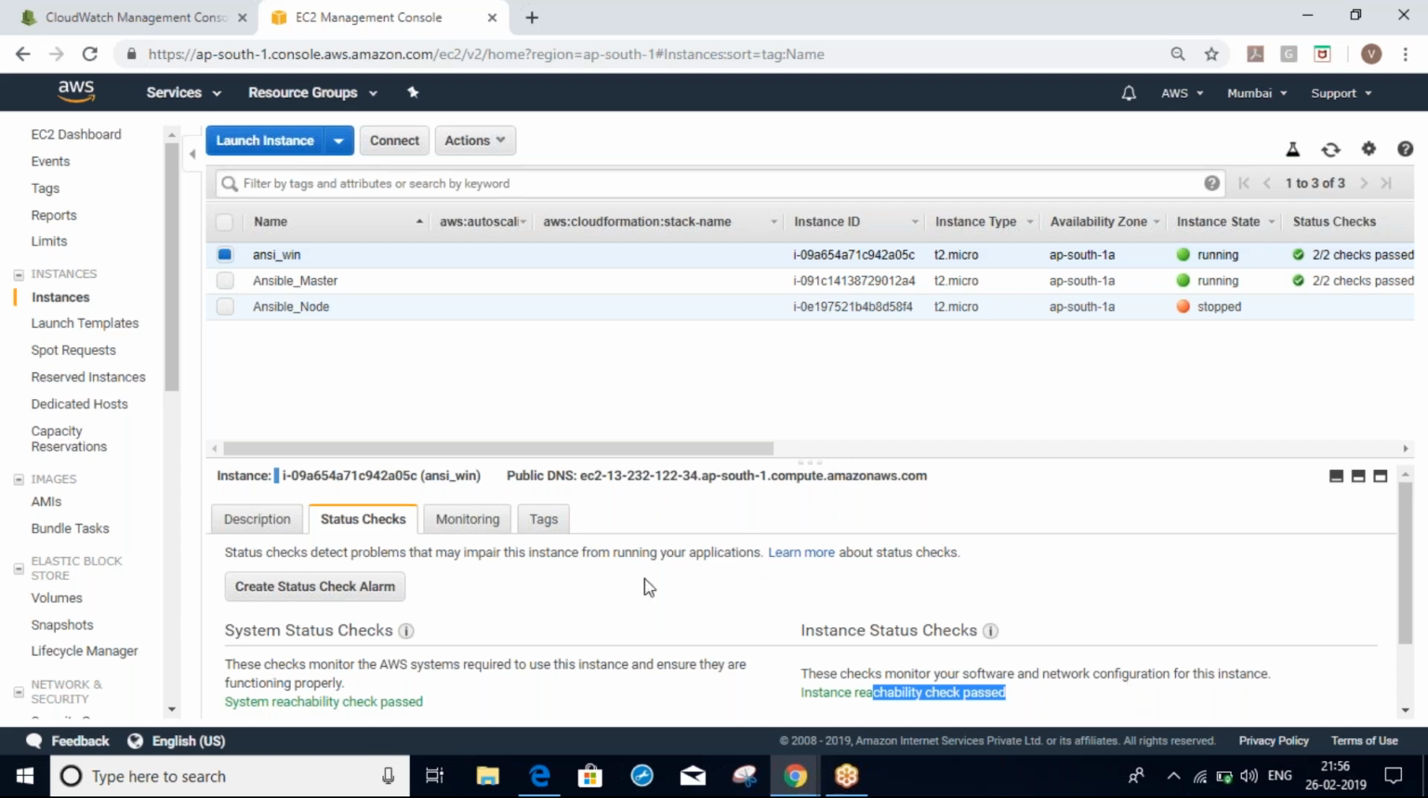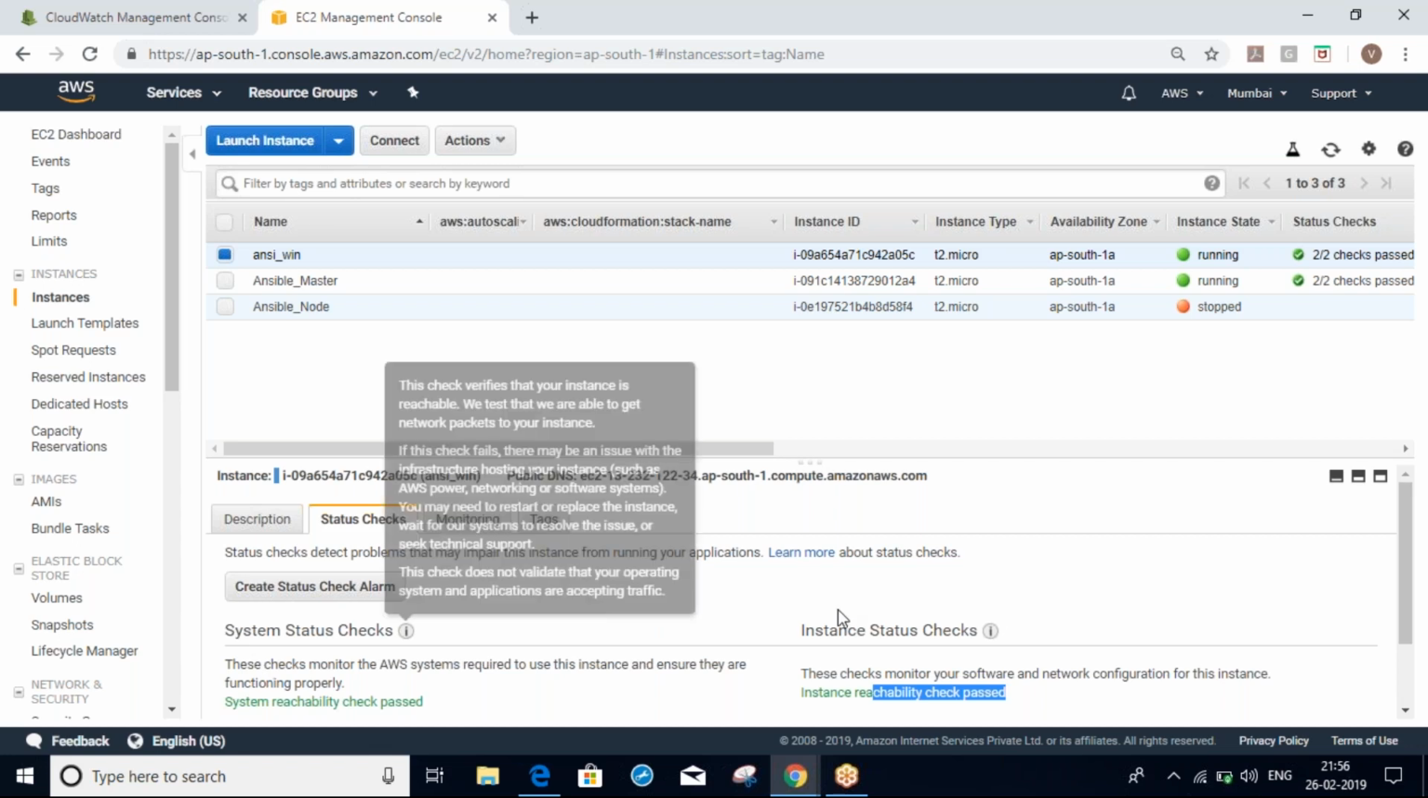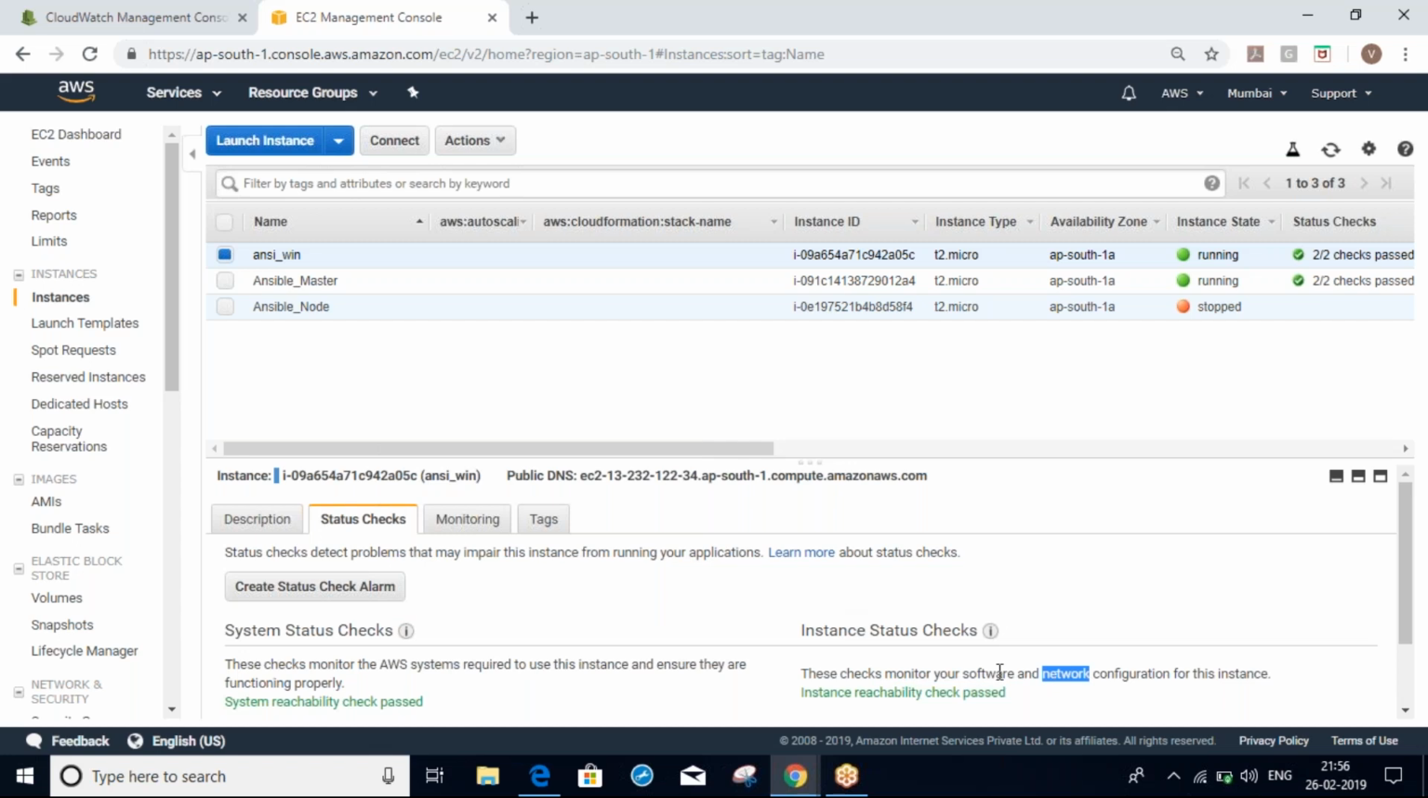Here you can come to status check, and you can check whether it is the system or instance check, whatever you want. So you have to troubleshoot. Then only the instance will work properly. Otherwise, it will not work. Even if one fails, it will not work properly. Both checks should pass.